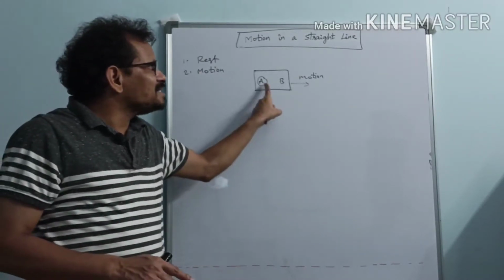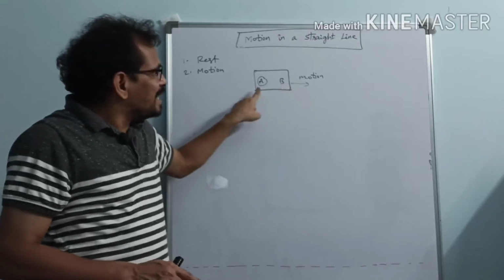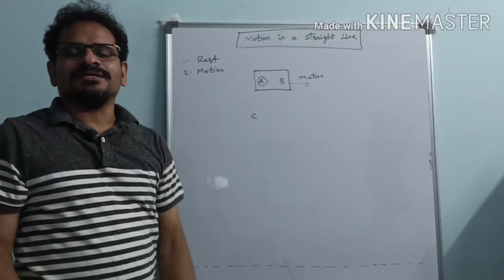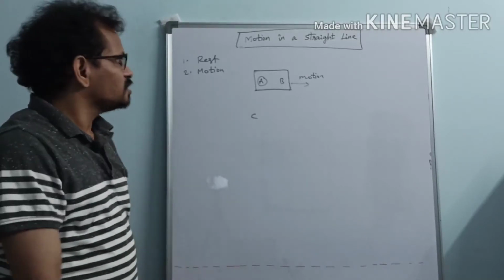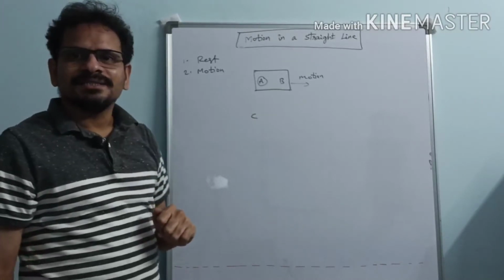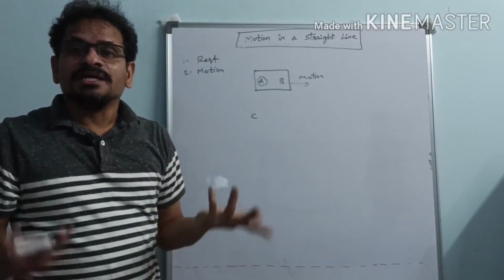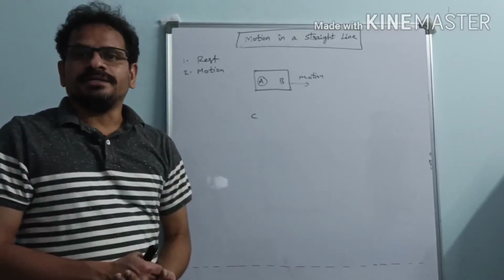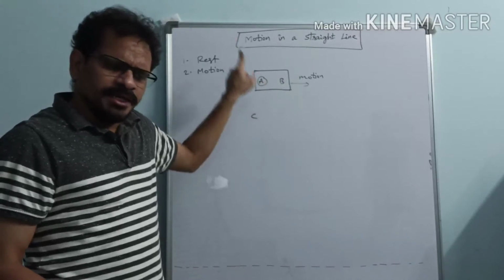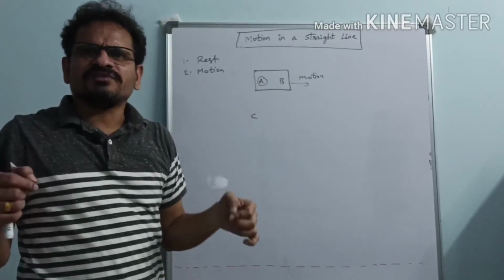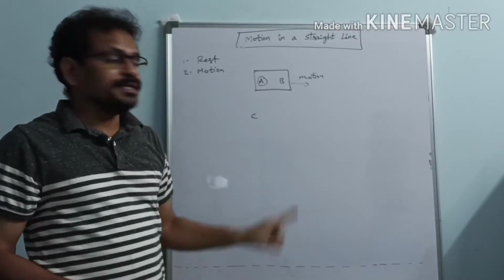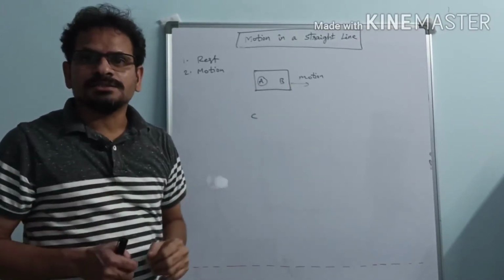It can be revealed that rest and motion are not absolute quantities. A is at rest with respect to B and A is in motion with respect to C. What does it mean? It depends on the observer. So rest and motion depend on the observer, which means they are not absolute quantities. Absolute means everybody should say that it is at rest only. If at any instant everybody is telling it is at rest, it is an absolute quantity, and there is no chance of any contradiction.